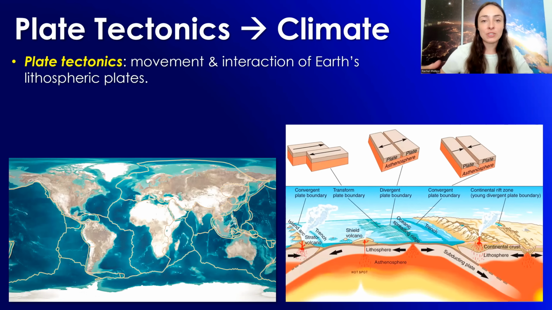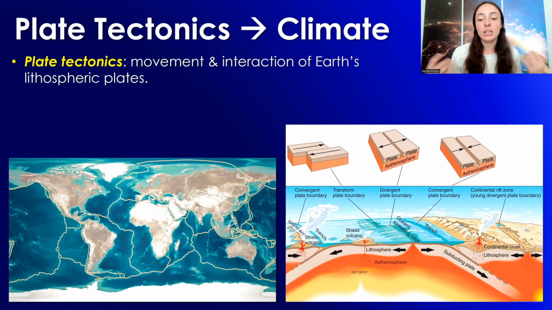Earth has a bunch of these plates made up of lithosphere, which includes both crust and the uppermost part of the mantle, and they bump into each other, and some subduct under others. Typically, oceanic crust subducts under continental crust because it's denser than continental crust, and they can also rift apart. They don't always push against each other.